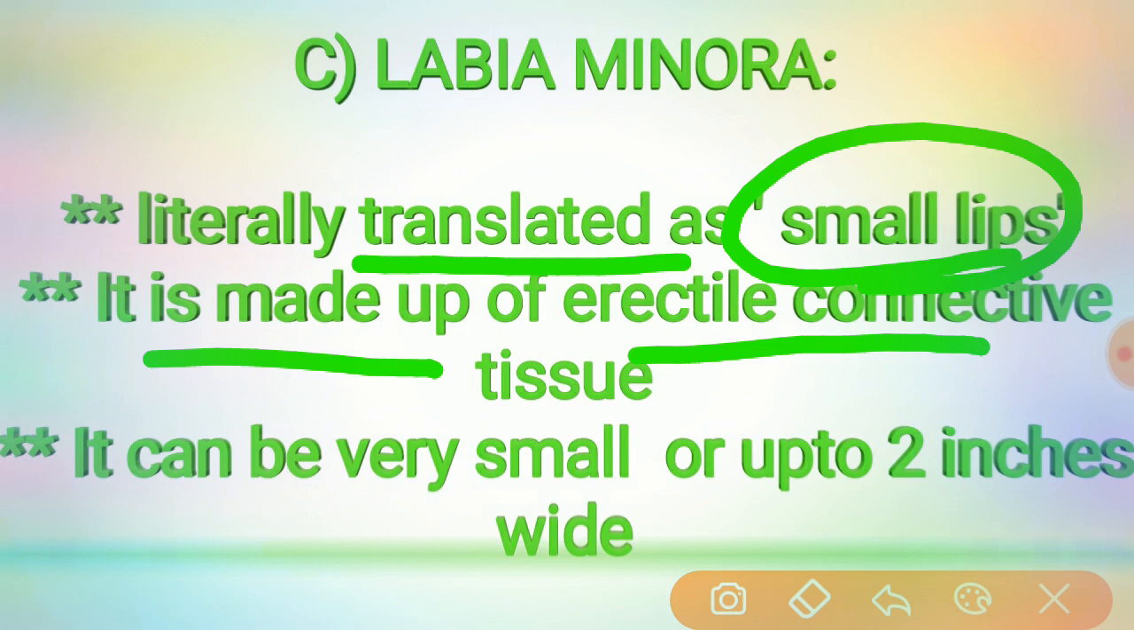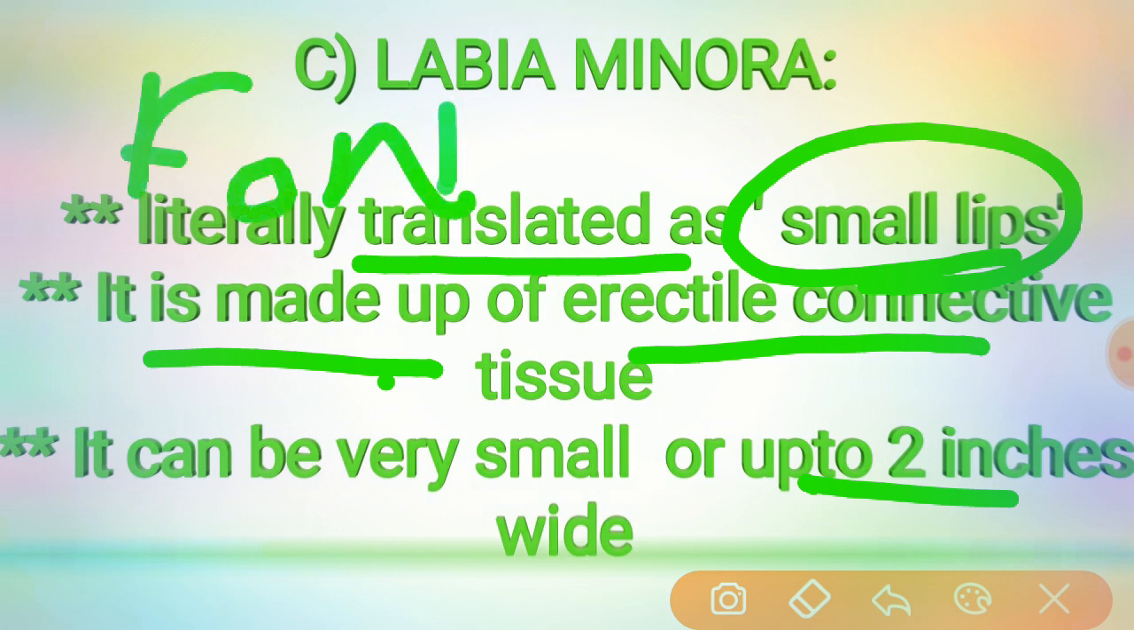Coming to the next point, it can be very small or up to 2 inches wide. So the size of the labia minora is very small, up to 2 inches wide. Mainly it is usually lacerated during childbirth. The area between the fourchette and the vaginal orifice is called the fossa navicularis.